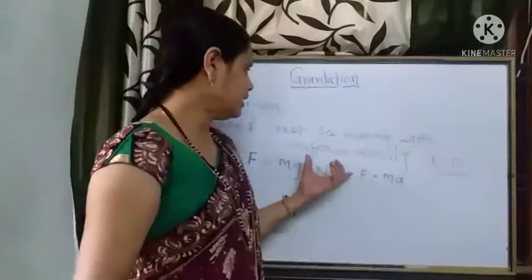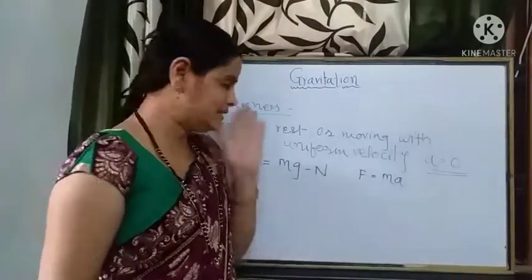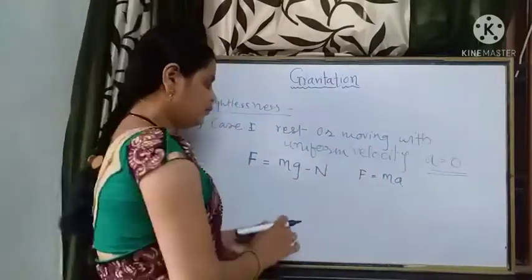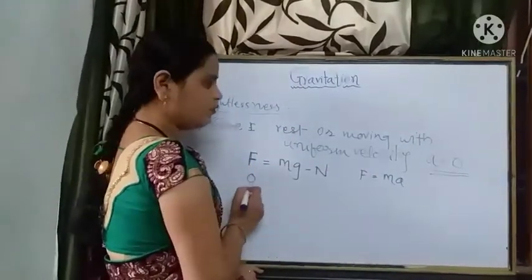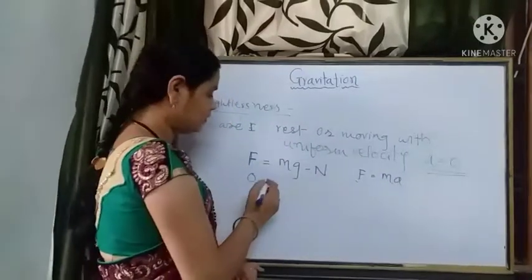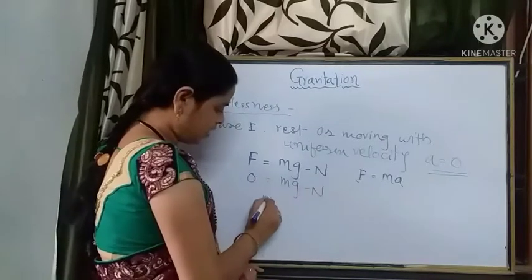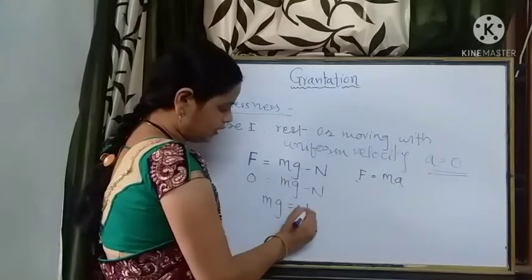In this case, the force F is equal to 0 since acceleration is 0, so 0 equals mg minus N, thereby mg is equal to N.